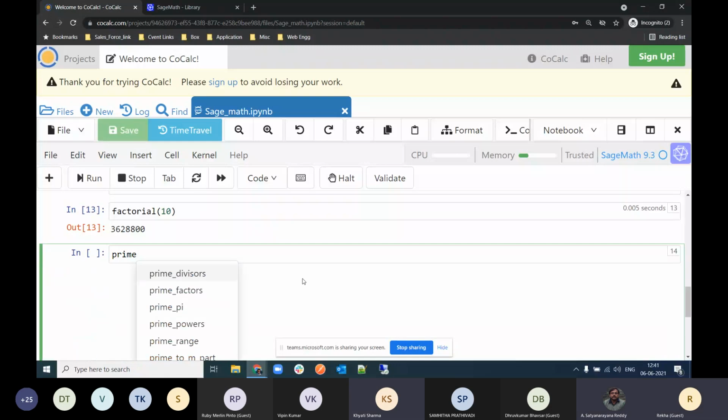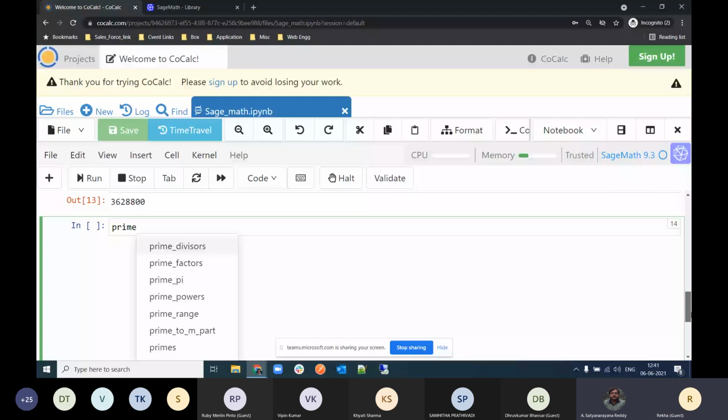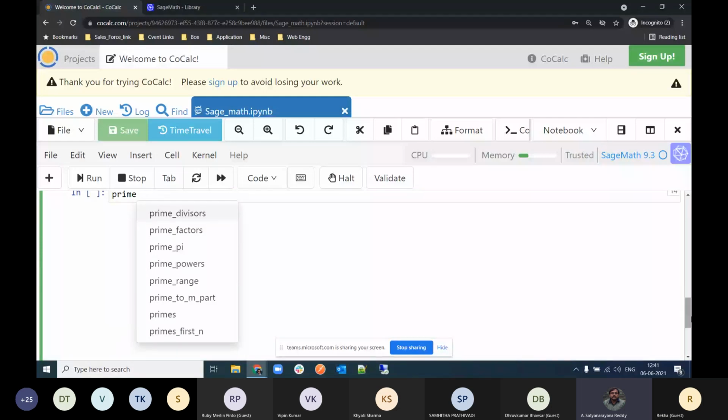So prime factors for B and D letters, prime pi up to H, prime powers maybe up to R. R and S people, those whose names start with R and S, can you try prime range? The remaining people try the others.